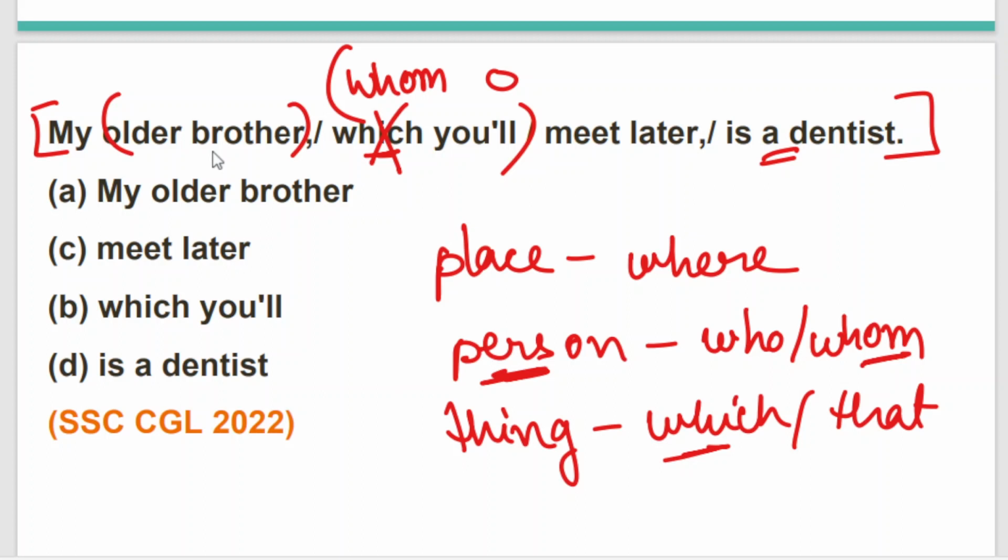A little different type of sentence, but the logic is actually getting repeated. My older brother, whom you will meet later, is a dentist. So please keep these three things in mind, because this often gets repeated in competitive examinations, and especially for CGL, this logic has got repeated quite a number of times. For place, we use the word where. For person, we use the word who or whom. And for thing, we use the word which or that. I hope it's clear to all of you. Moving to the next question.